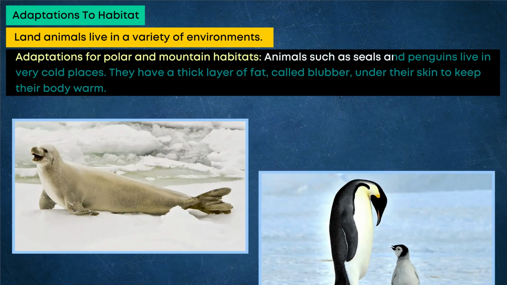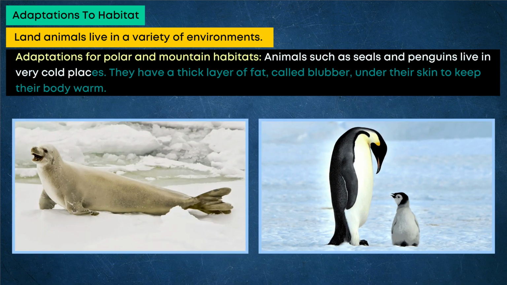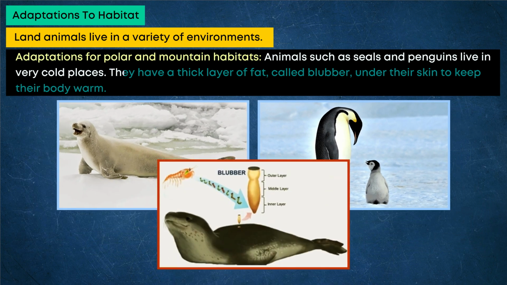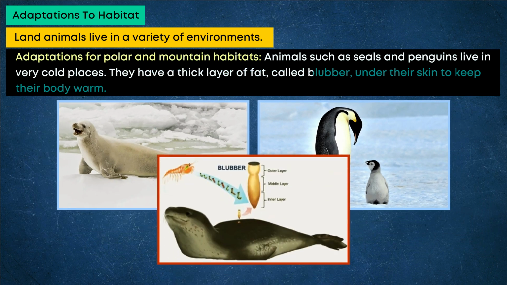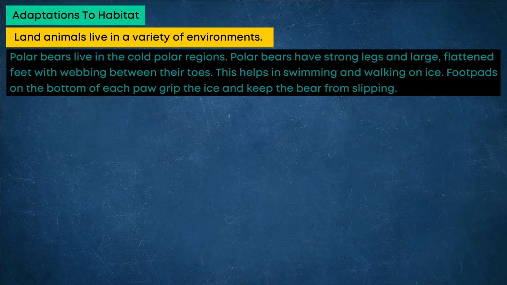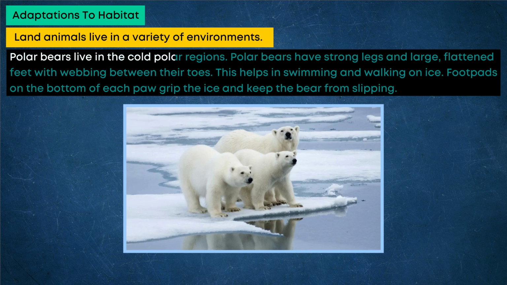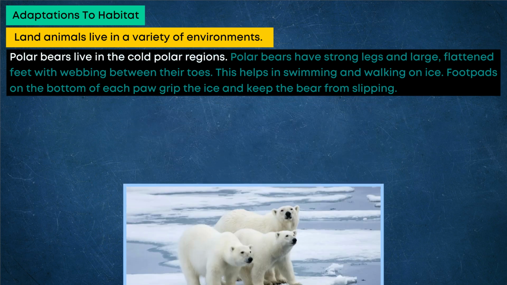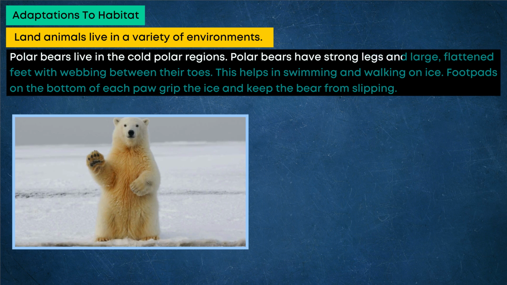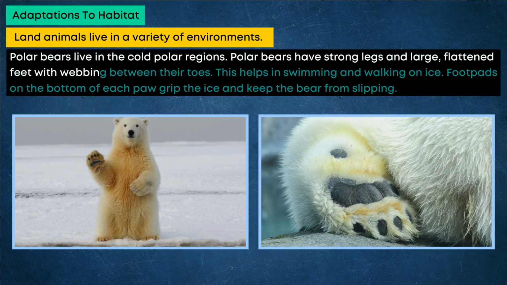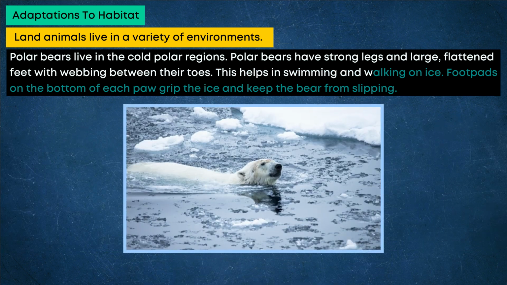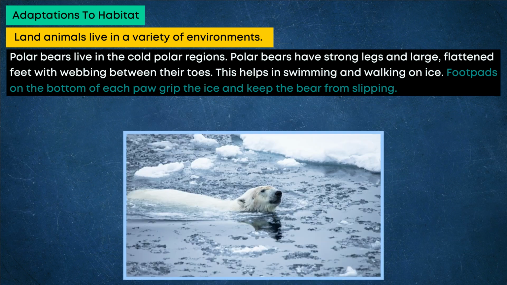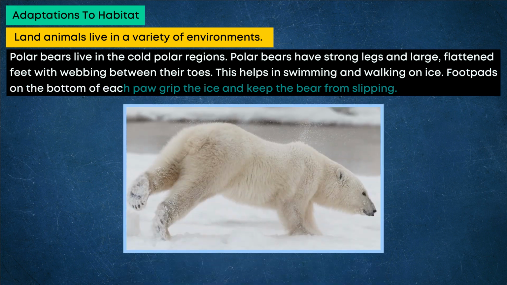Animals such as seals and penguins live in very cold places. They have a thick layer of fat, called blubber, under their skin to keep their body warm. Polar bears live in the cold polar regions. Polar bears have strong legs and large, flattened feet with webbing between their toes. This helps in swimming and walking on ice. Footpads on the bottom of each paw grip the ice and keep the bear from slipping.